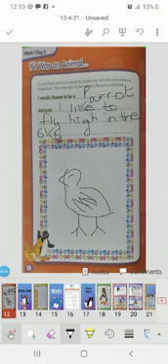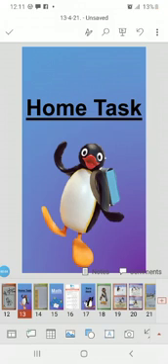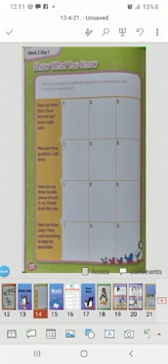Okay. Now move to the next page. This is our home task. Now I am going to explain to you about the home task. This is page number 20, and in page number 20 what you have to do is show what you know. Work with a partner to complete the table below by reviewing your own learning this year at school.